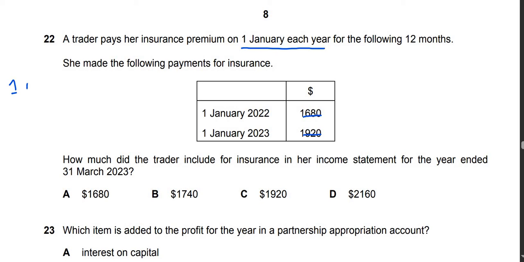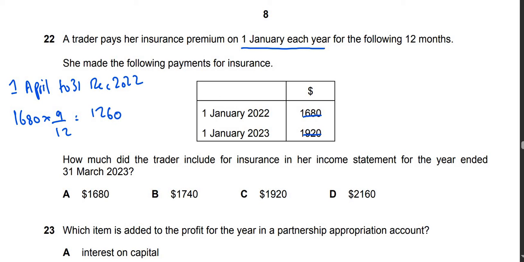How much did the trader include for insurance in her income statement for the year ended 31st December? From 1st April to 31st December, we will do 1680 multiplied by 9 upon 12, which is 1260.